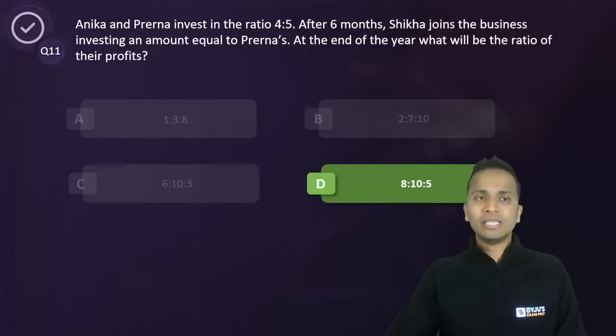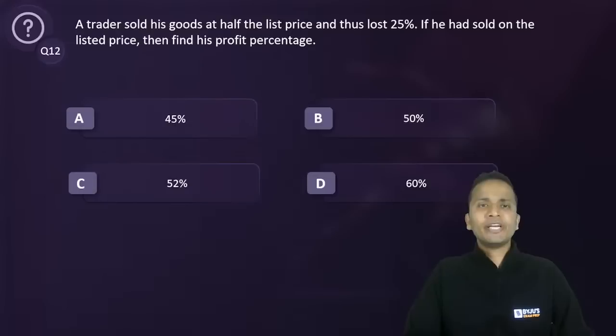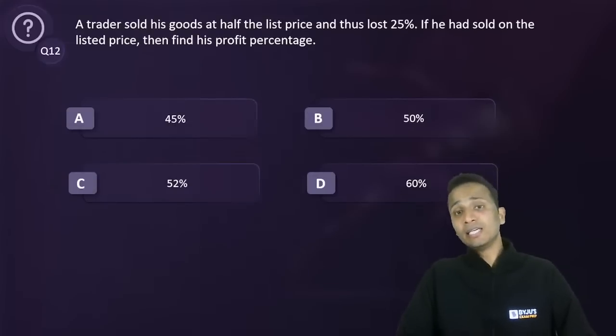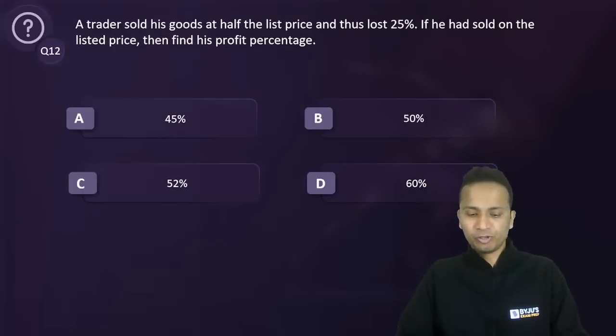Let's move on to the next question, question number 12. A trader sold his goods at half the list price and thus lost 25%. If he had sold on the list price, then what will be his profit percentage?